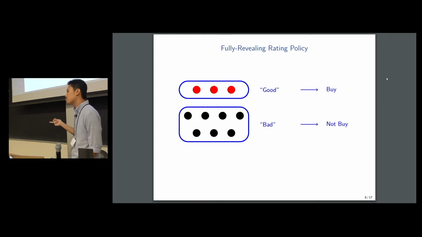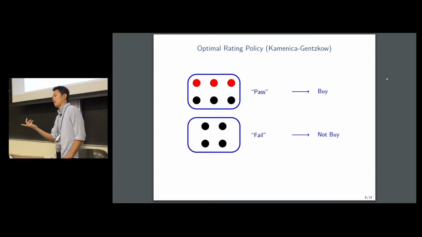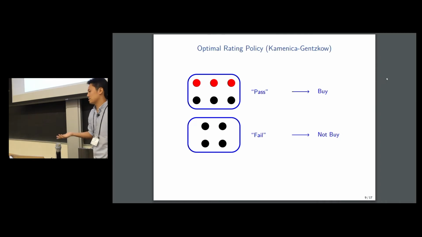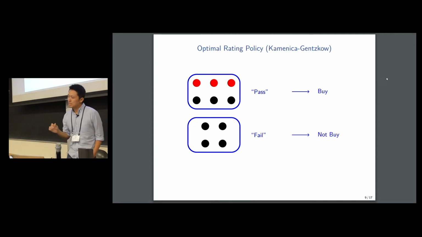So what is the optimal rating policy? This is the question answered by Kamenica-Gentzkow. In the optimal rating policy, the seller essentially passes 3 good cars along with 3 bad cars and fails the remaining 4 bad cars. When the buyer sees the passing grade, she believes the probability of getting a good car is 1/2, and this is exactly enough to get her to buy the car, and she will refuse to buy the failing cars. So in this case, even though there are only 3 good cars, the seller is actually able to sell 6